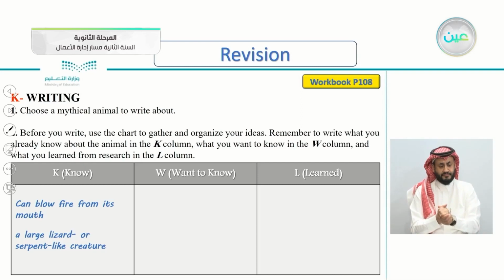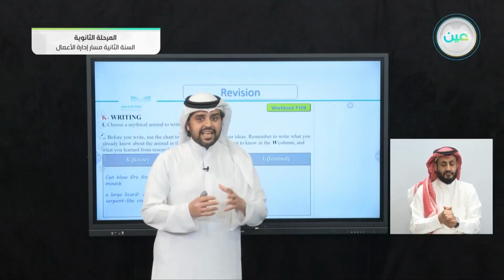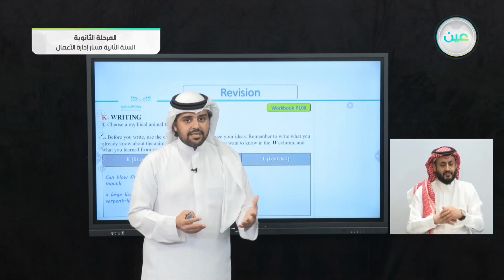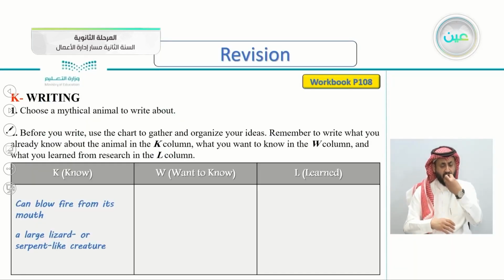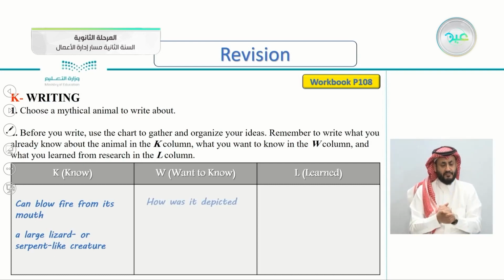And it's a large lizard or serpent-like creature, just like a lizard or a serpent looks. So again, what I already know is that it can blow fire from its mouth, and it's also a large lizard or a serpent-like creature.